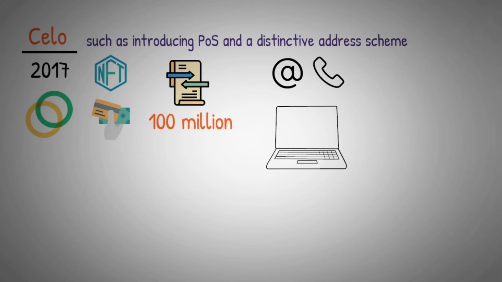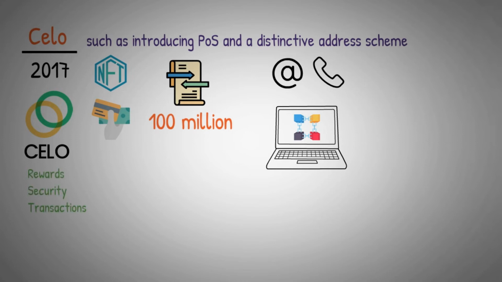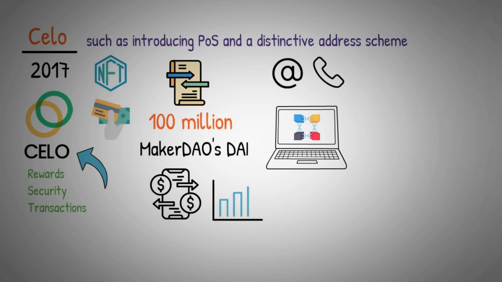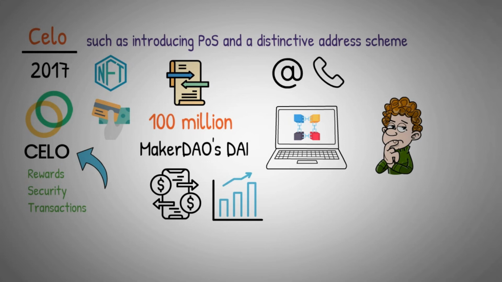The blockchain doesn't need specialized hardware and can be readily run on regular computers. The primary token of Celo is Celo, a standard utility token used for rewards, security, and transactions. The stablecoins cUSD, cEUR, and cREAL are also available on the Celo network. Users create these, and a system akin to MakerDAO's DAI is used to keep track of their pegs. Additionally, any other Celo asset may be used to settle transactions performed with Celo stablecoins. The stablecoin and address system developed by Celo is intended to increase cryptocurrency adoption, as many people may find the cryptocurrency market's volatility and challenges for beginners disheartening.